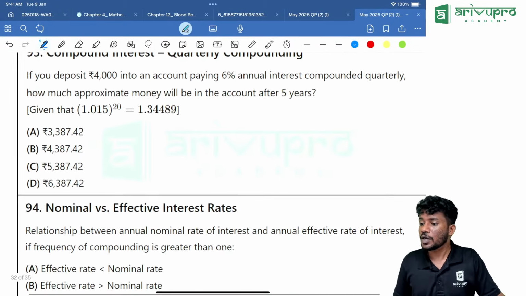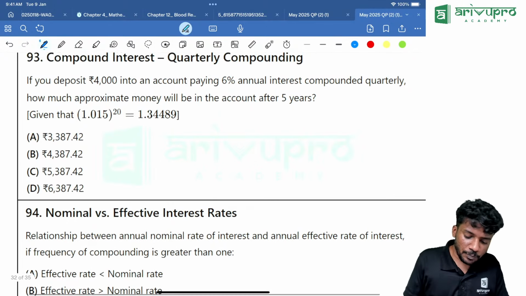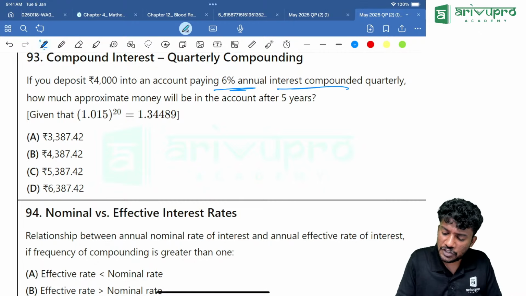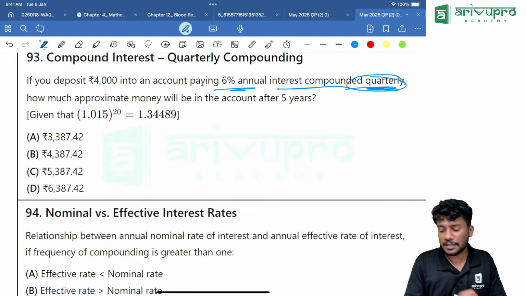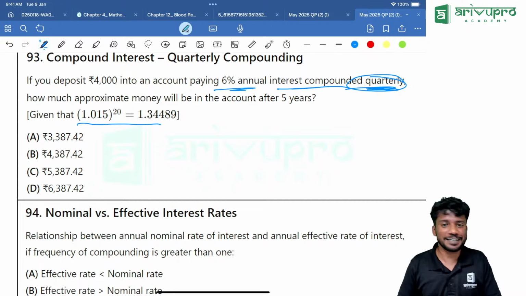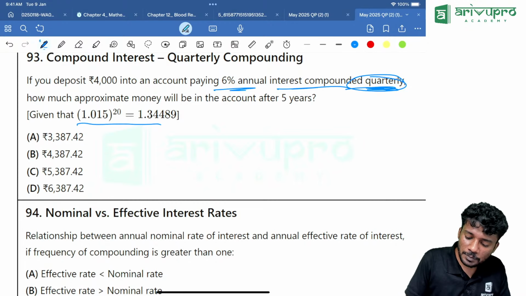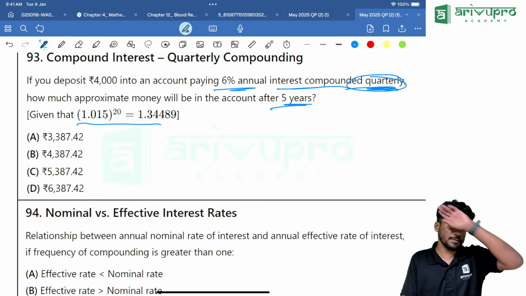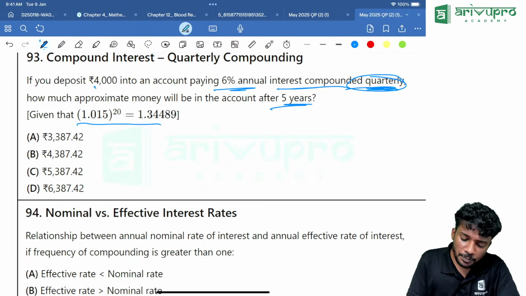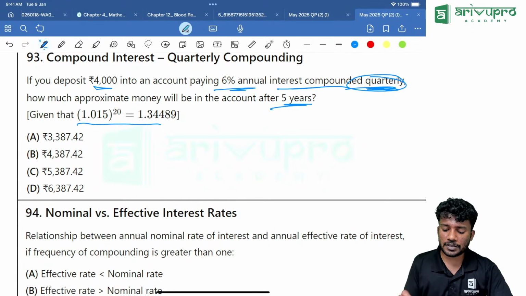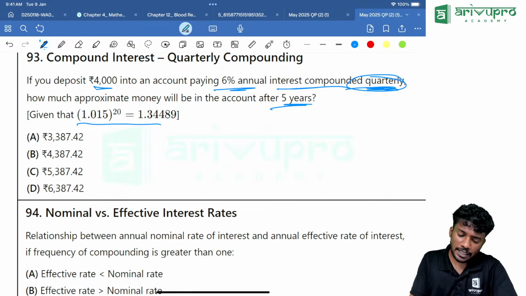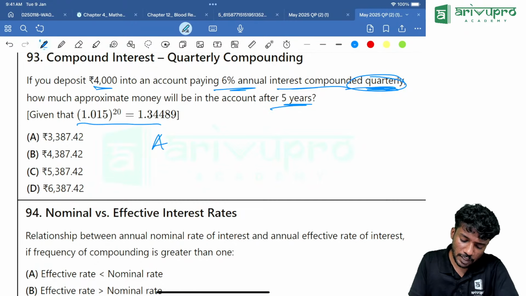Now we are going to another question. If you deposit 4,000 in an account paying 6% annual interest compounded quarterly. Don't worry, everything is given in the bracket itself. How much approximate money will be in the account after 5 years is the question. So the question is based on compound interest. We need to find the amount, how much will be in the account.